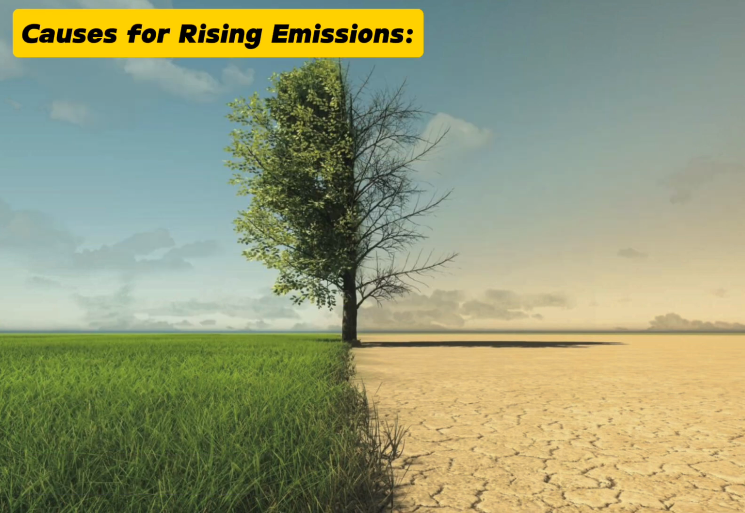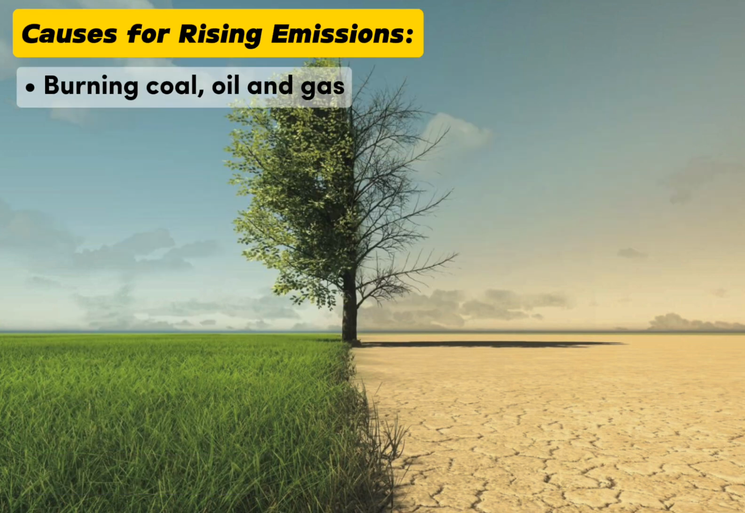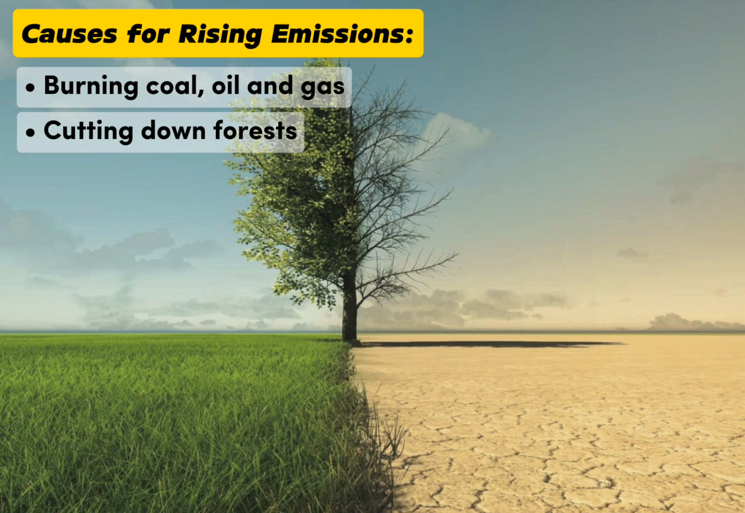Causes for rising emissions. Burning coal, oil, and gas produces carbon dioxide and nitrous oxide. Cutting down forests, or deforestation. Trees help to regulate the climate by absorbing CO2 from the atmosphere. When they are cut down, that beneficial effect is lost and the carbon stored in the trees is released into the atmosphere, adding to the greenhouse effect.